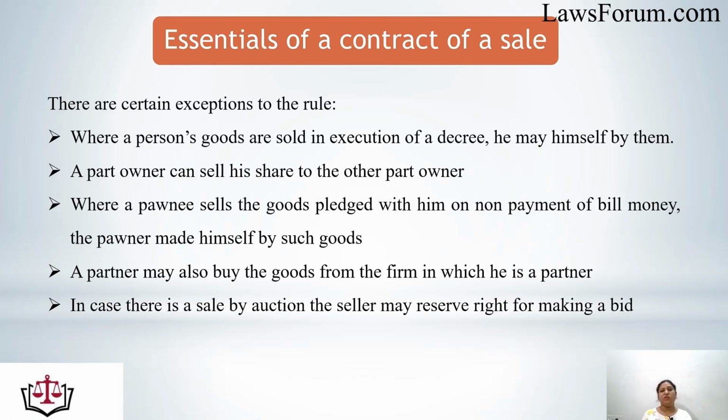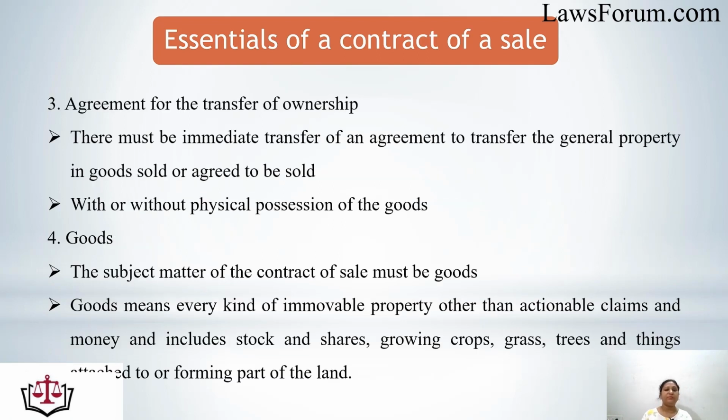In case there is a sale by auction, the seller may reserve the right to make a bid. Even the seller in an auction can bid for the goods to be sold. These are the exceptions to the essential of two parties for a contract of sale.